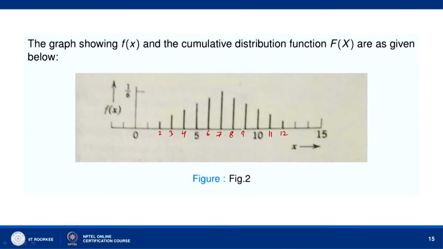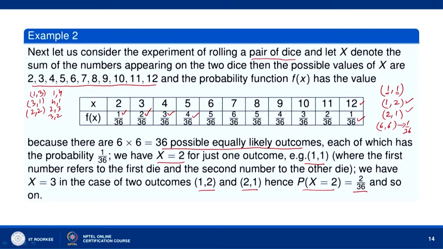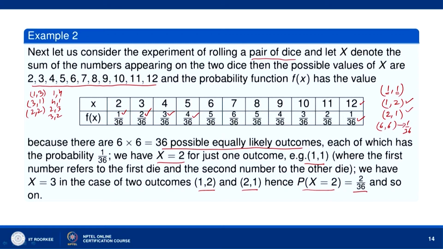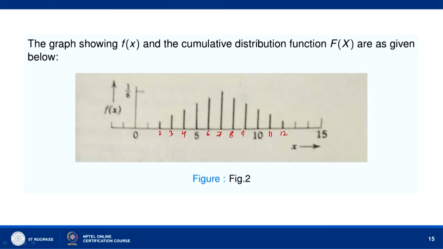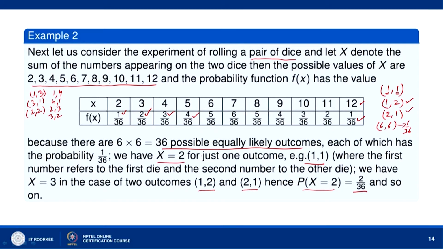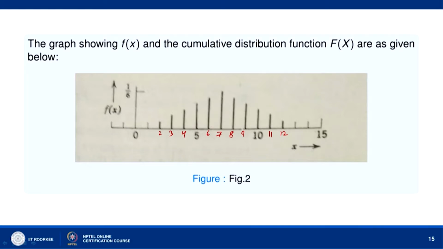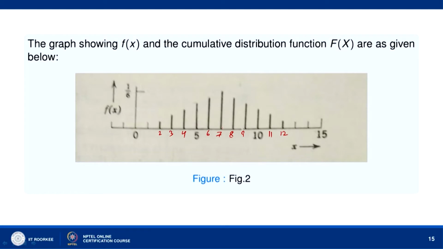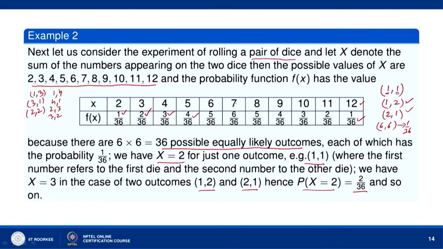Now, 2 has probability 1 by 36, okay. So, this is 1 by 36, this is 1 by 36, probability that x has value 3 is 2 by 36. So, this is double of this, okay. So, 2 by 36, then this is 3 by 36 at 4, 3 by 36 at 5, 4 by 36, this is 4 by 36, okay. At 6, 5 by 36, so this is 5 by 36 and 7 is 6 by 36, 6 by 36 means 1 by 6, okay.